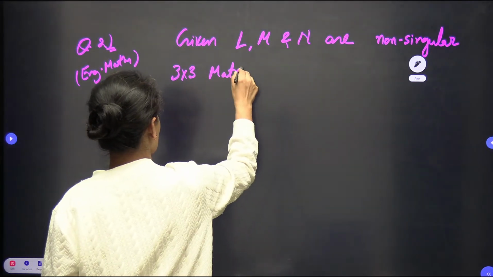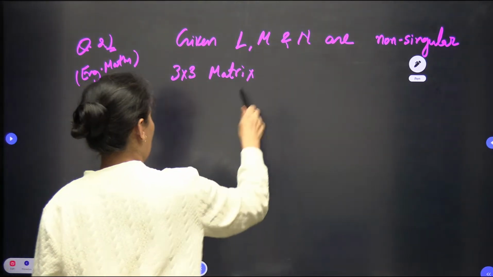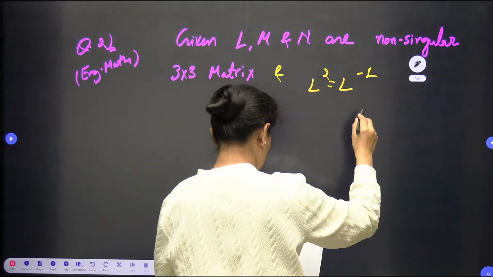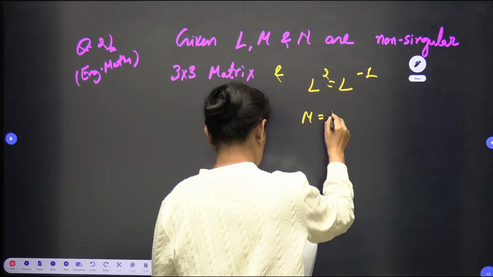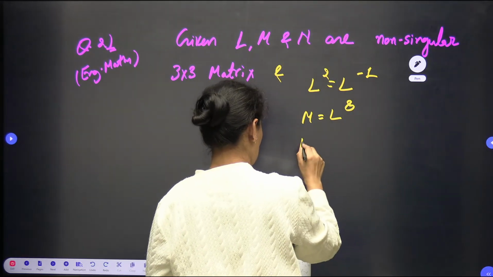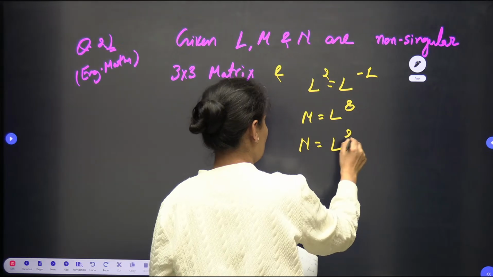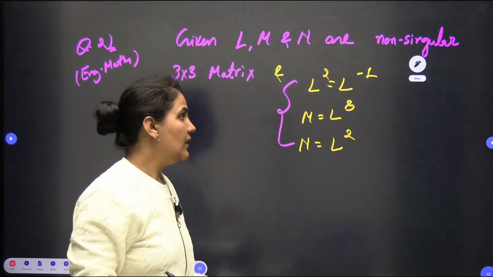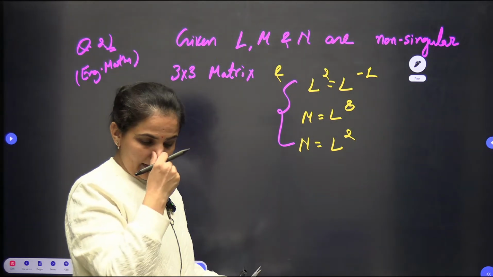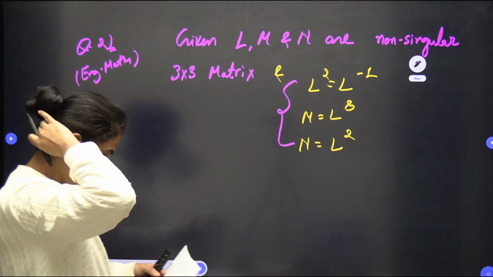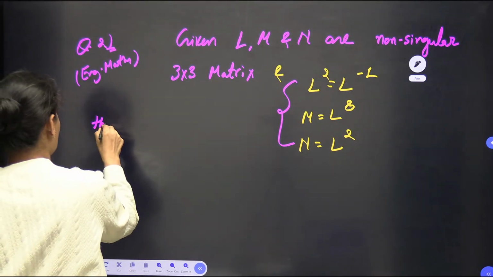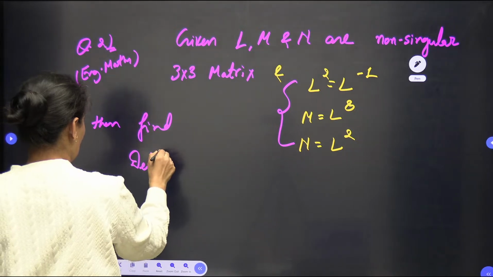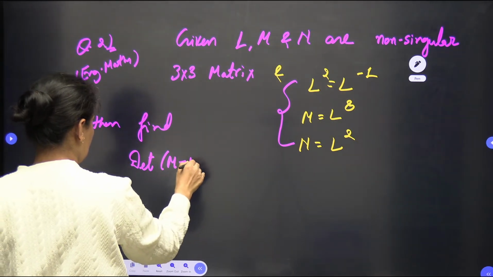or non-singular matrices of order 3, and L square equals L inverse, M equals L power 8, and N equals L square. All these three things are given to you. L square equals L inverse, M equals L power 8, and N equals L square. Then what they are asking is: find the determinant of M minus N.